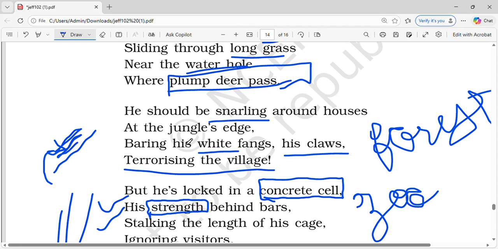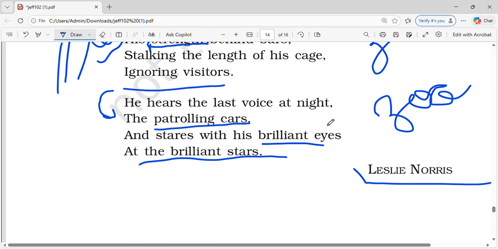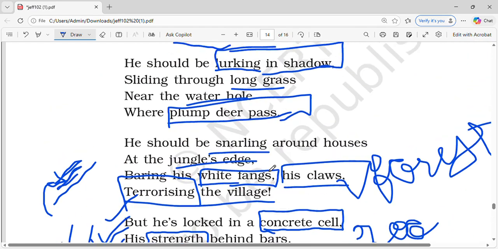Snarling is your keyword. And then jungle's edge is also a keyword. White fangs, very important. His claws also. And he's terrorizing, a keyword that you can use. Concrete cell is another keyword. Strength, stalking, ignoring. And then the last voice at night of the patrolling cars is a keyword, right? Brilliant eyes is a very important keyword. Brilliant stars is also an important keyword.